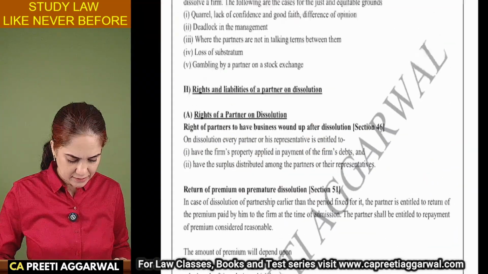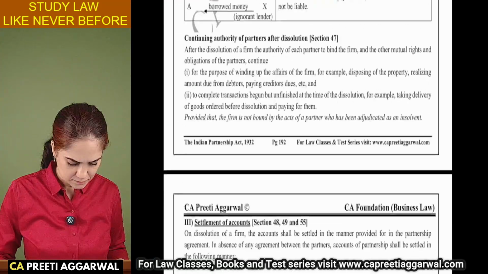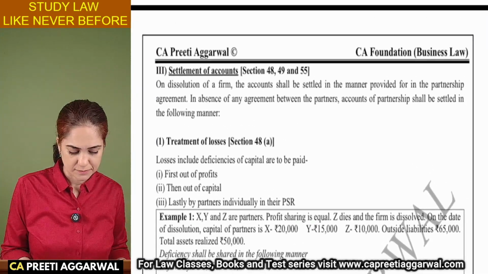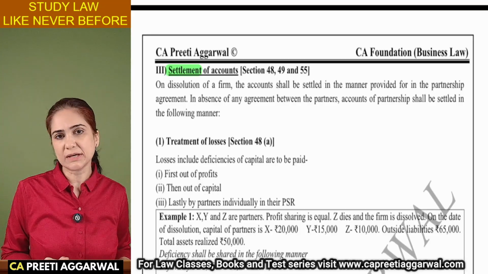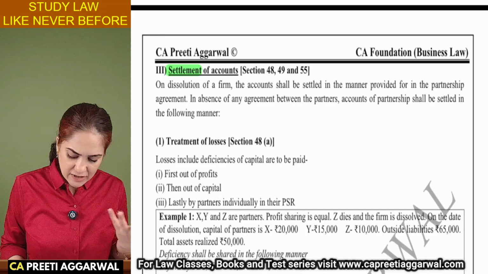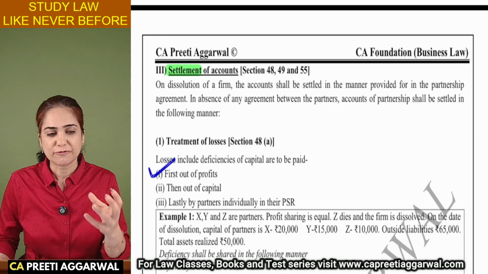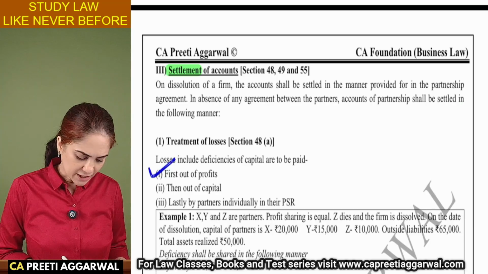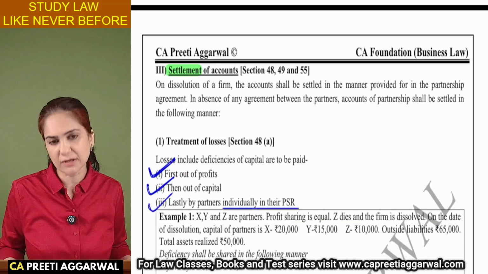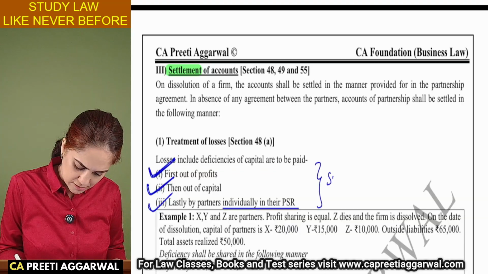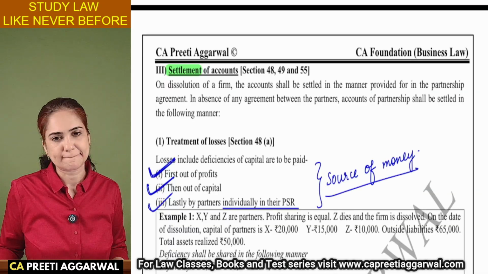Now that we have decided to dissolve the firm, we need to settle the accounts. So from where will we get money? First, use the profits that we have earned from the sale of assets. When that is over, use the capital. And lastly, you can ask the partners to contribute individually in their profit sharing ratio. So this is from where you will get money.